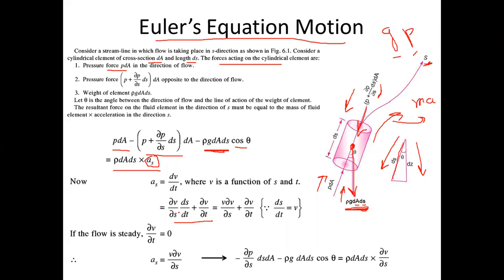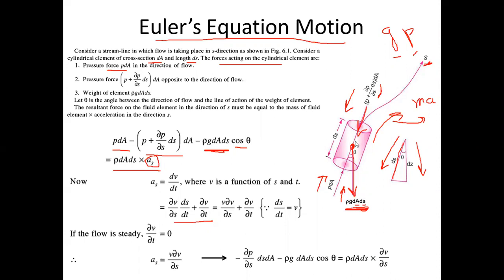Again, this is going to have a local acceleration and a convective acceleration, which we discussed in the previous unit on fluid kinematics. This is the local acceleration, this is the convective acceleration. But we are also assuming that the flow is steady.